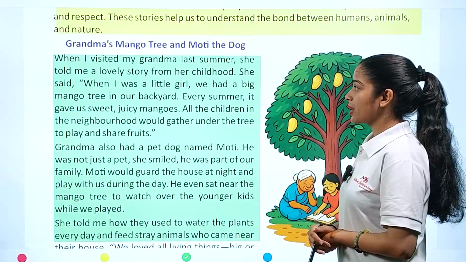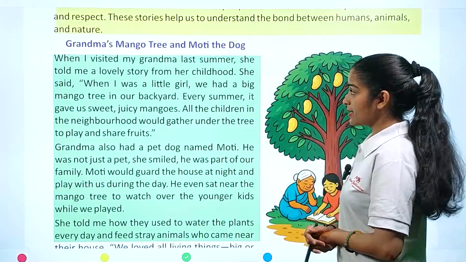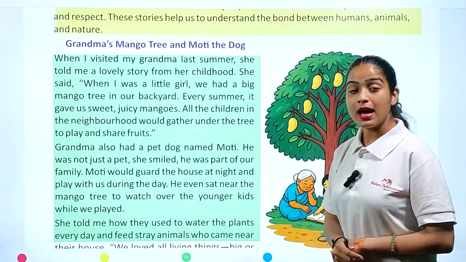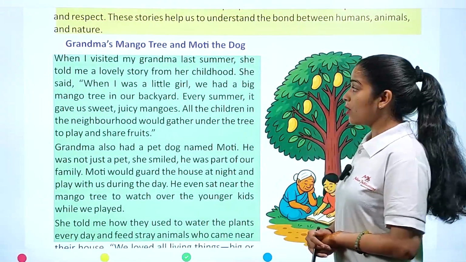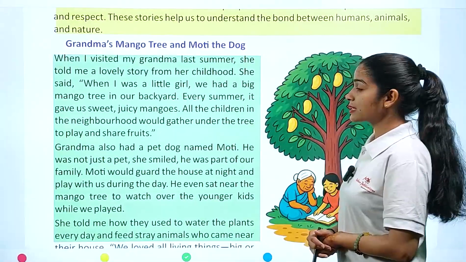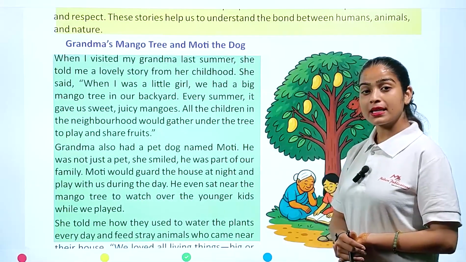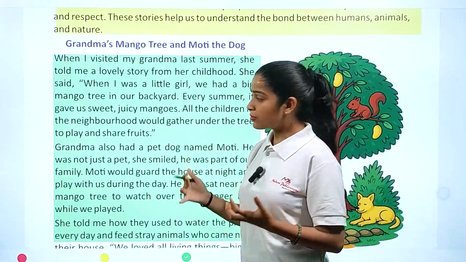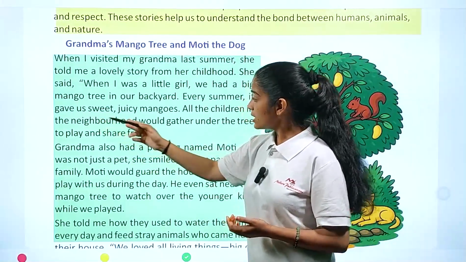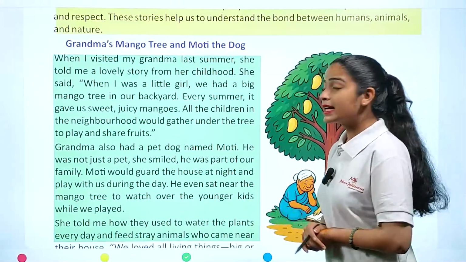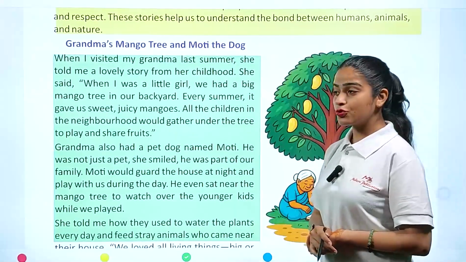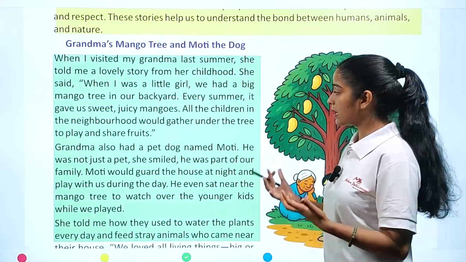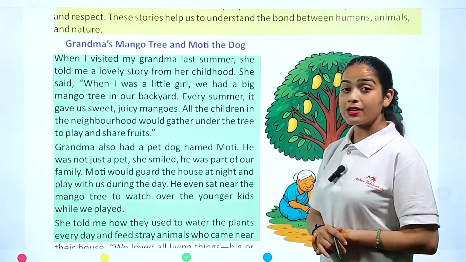So it is a story of a girl who visited her grandma's house. And one day, grandma explained to her about her backyard tree, the mango tree. She explained that the big mango tree gave them sweet and juicy mangoes. All the children were surrounding the mango tree, sitting under its shade, sharing fruits and